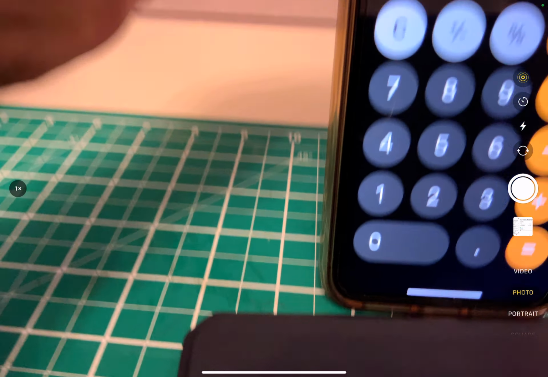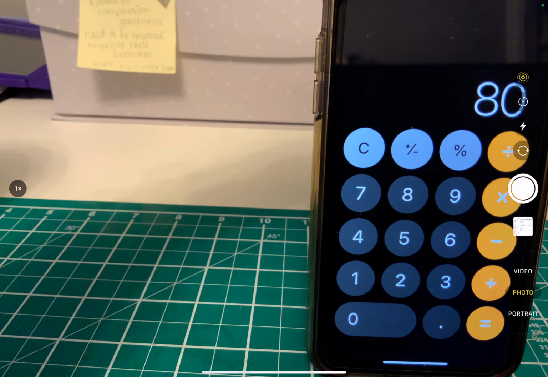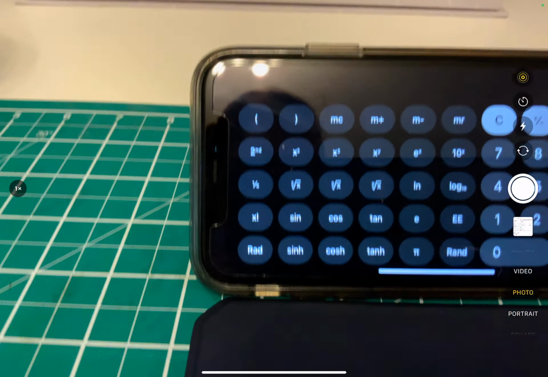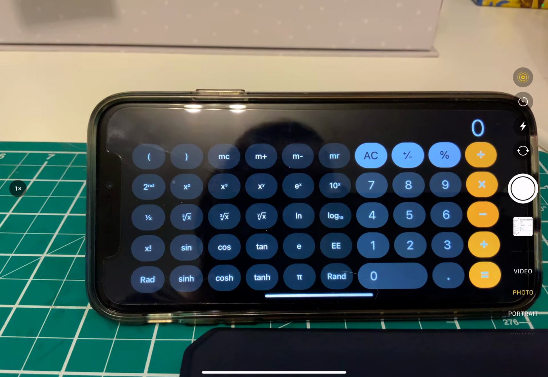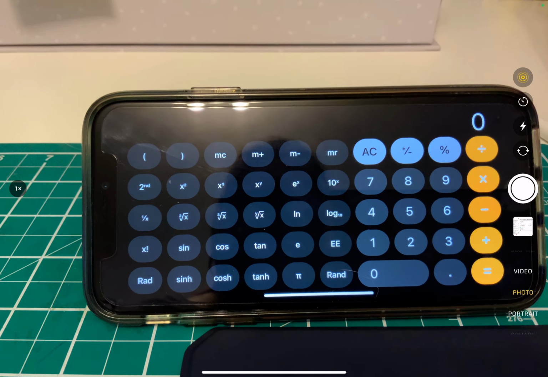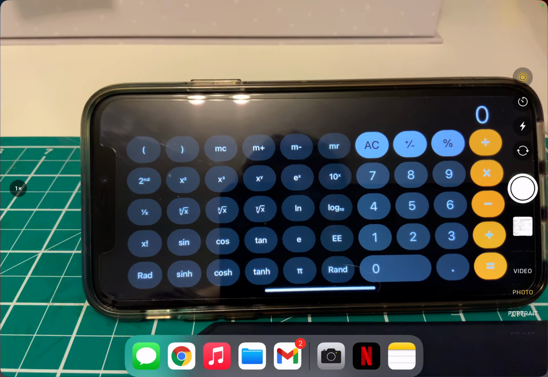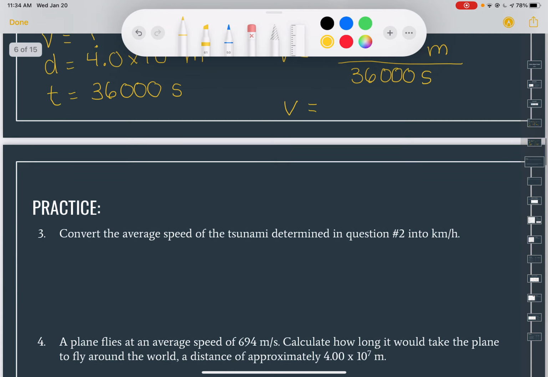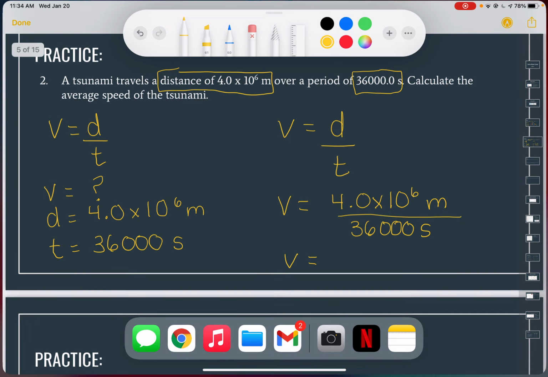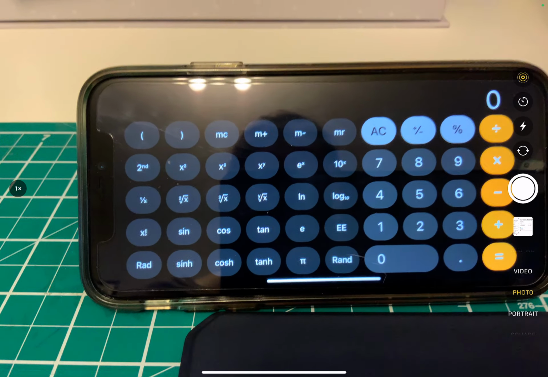Remember that you have the option to flip. So putting that flipped, and then we can put in our units here, or we can put in exponents. So let me just go back to here to figure out what the numbers are that I need. I need 4 times 10 to the 6.